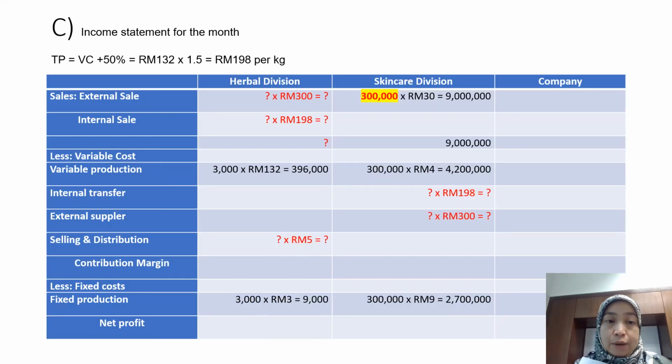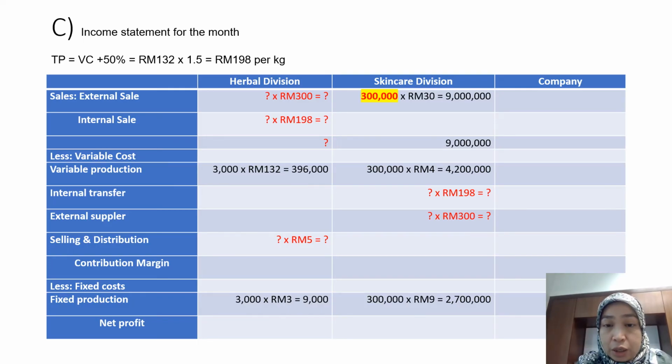Okay, then requirement C. Advise the management of Aafifa Beauty on the impact on profitability if they proceed with Miss Dia's suggestion.